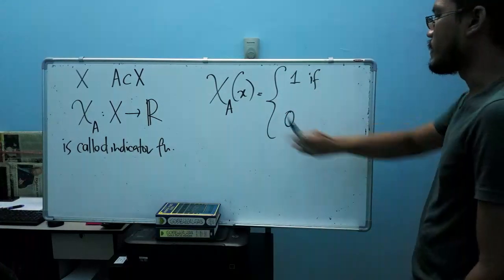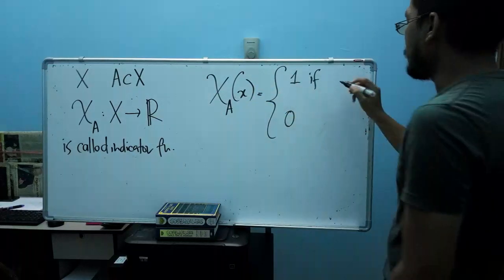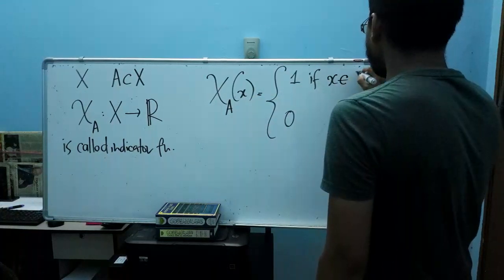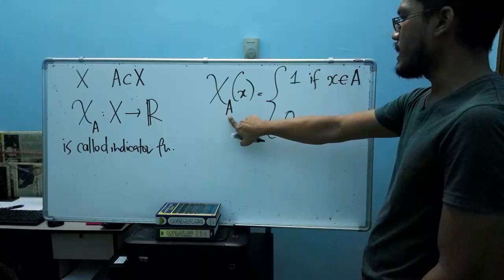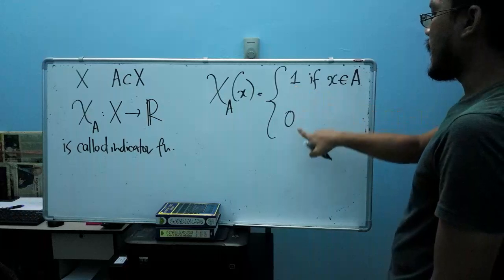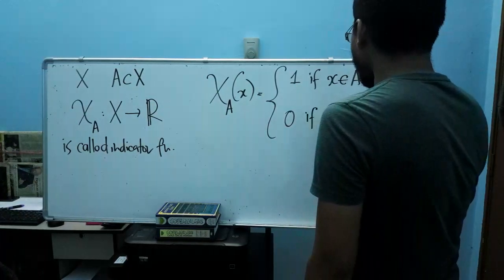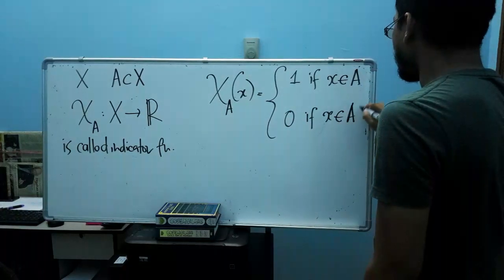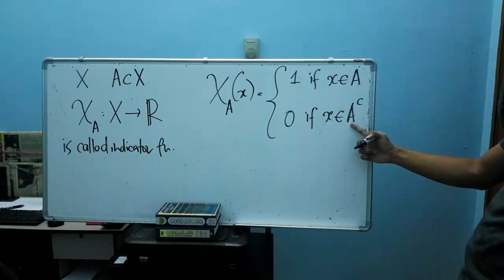The function equals 1 if my x is an element of A. When x is an element of the subset A, the function gives the value 1. And it equals 0 if x is an element of the complement of my subset A.